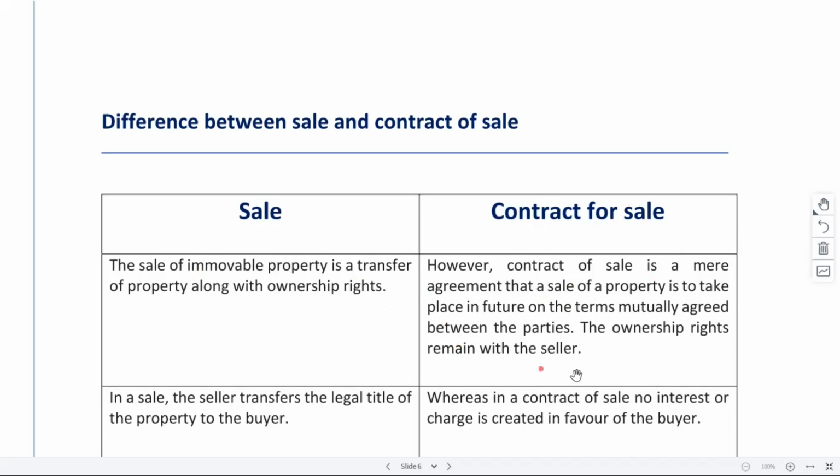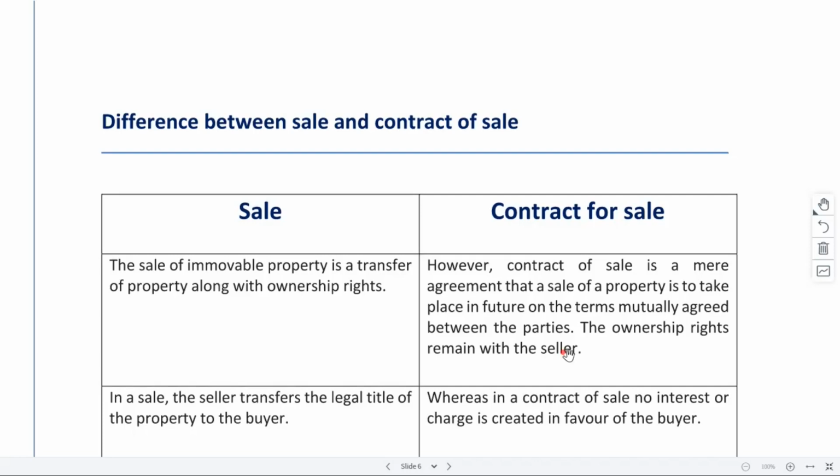The ownership rights remain with the seller. That means they are still in that negotiation process, or maybe they are still getting the property transferred, right? Finally, the registration has not yet been done. During that stage, we would say that there is a contract for sale, but this contract for sale is not yet completed. So that is the basic difference.